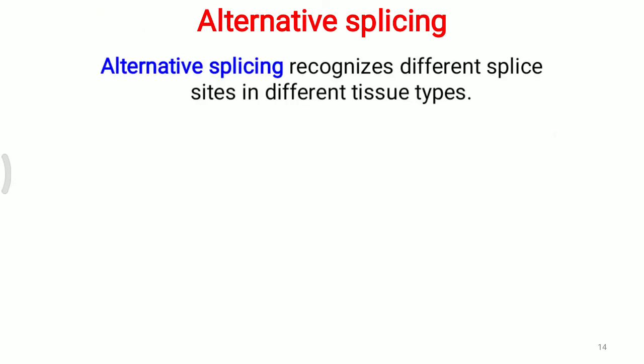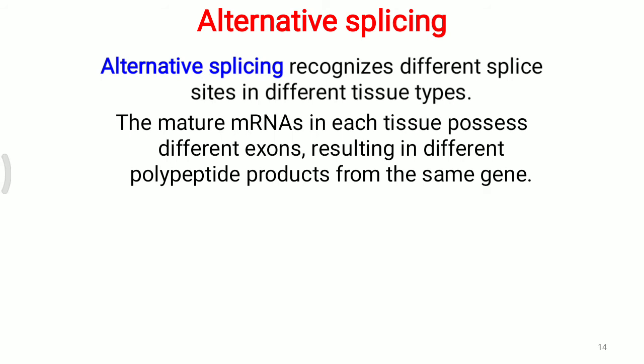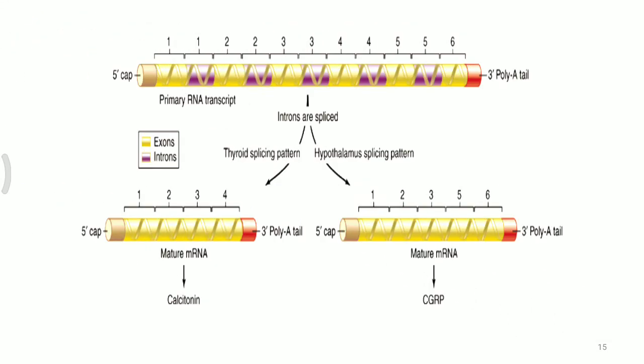Now alternative splicing. Alternative splicing recognizes different splice sites in different tissue types. The mature mRNA in each tissue possesses different exons, resulting in a different polypeptide product from the same gene. Simply, we know that ApoB48 and ApoB100 come from the same gene, but ApoB100 is produced in one tissue and ApoB48 is produced in a different tissue. Here one more example is given: from a particular primary RNA transcript, the mature mRNA is produced in a different way.